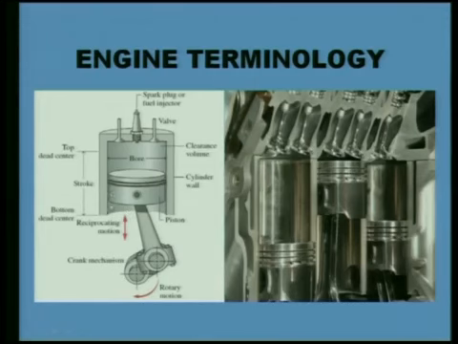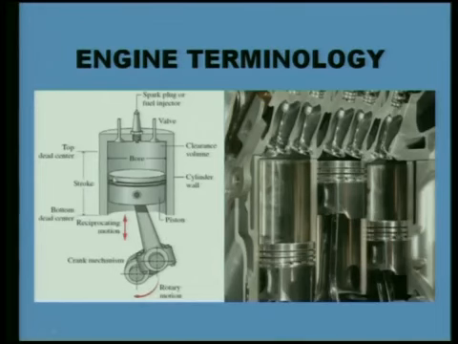When 4 strokes are completed, the first one is the suction stroke. When the piston is moving from TDC to BDC, fresh mixture enters. If it is a diesel engine, then only air will be entering through the intake valve. The piston will be moving towards bottom dead center, and during that time the crankshaft will be rotating by half a revolution. Half a revolution means 180-degree rotation of the crankshaft. So one stroke makes the crankshaft rotate by 180 degrees.